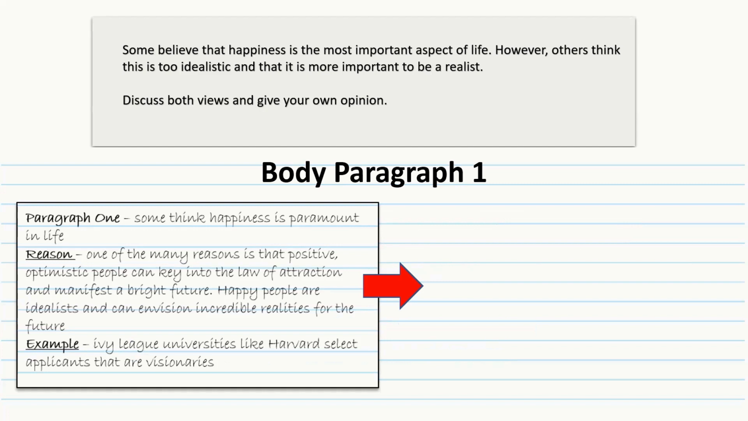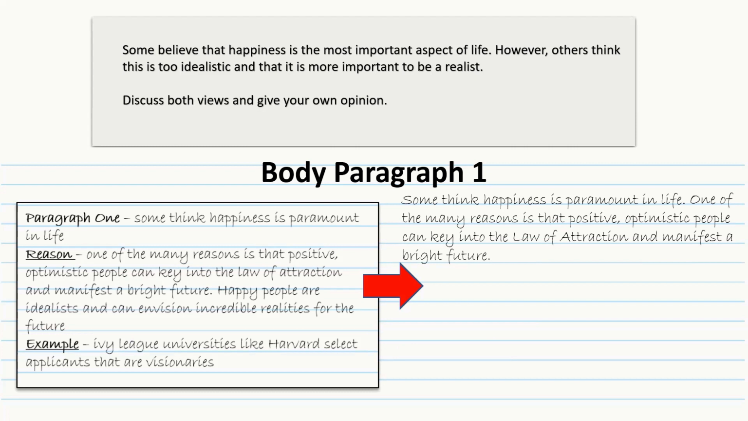So next is body paragraph 1. We're going to use our outline to write this paragraph out. Since I have my outline already written, it's going to be very easy to write. So my first sentence is, some think happiness is paramount in life. This is my topic sentence.